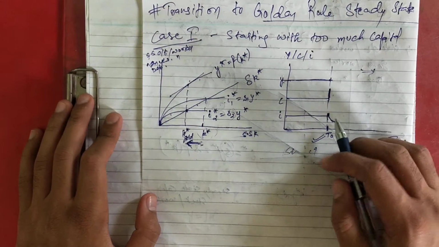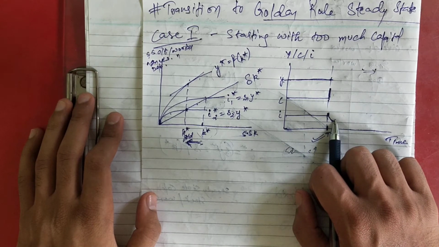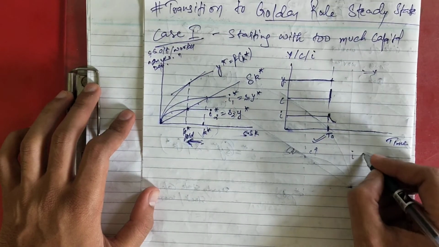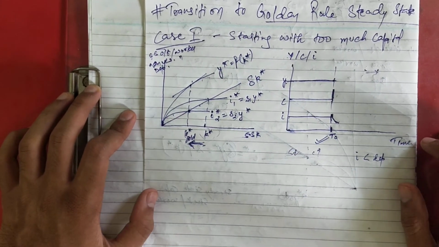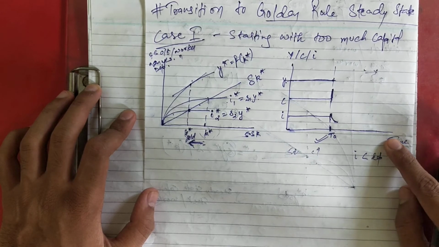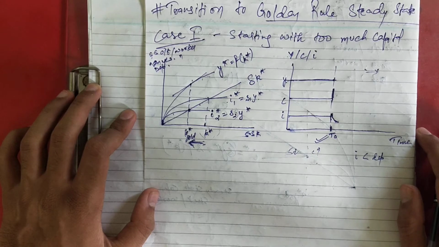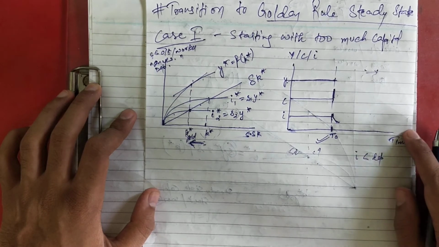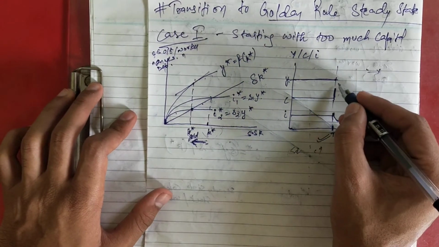But due to this decrease in your investment, what has happened now? You know, at steady state depreciation is equal to investment, but now investment has decreased. So it means that your depreciation is greater than investment. Now what will happen if this condition prevails? It means that your capital stock per worker will reduce gradually, right? Also it means that you're no longer in steady state, since there is no equality in it. So gradually capital stock per worker decreases, leading to the reduction in output. Okay, so we know that there will be reduction in output also.